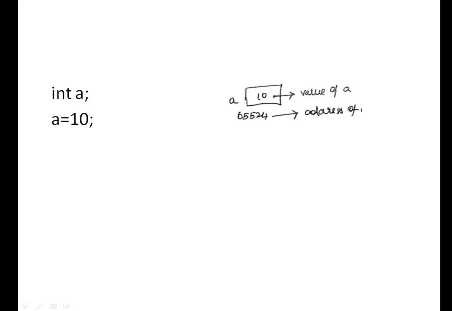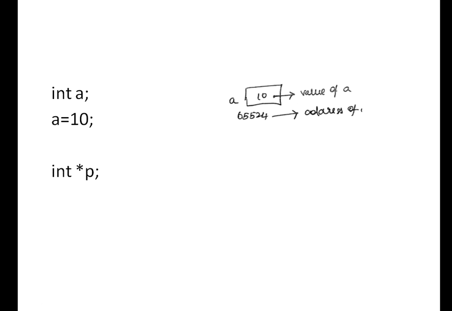So what is a? Variable name. What is 10? Value of a. What is 65524? Address of a. Again, I'm telling you it is a random address, right? See how to represent the address, because with scanf we are using something called ampersand, right? If I want to read this integer a, how will we read it? scanf percentage d comma ampersand a. What is that ampersand a there? Address of a. Yes, the same thing here also. And if I want to display the address, I should go with ampersand a, right?